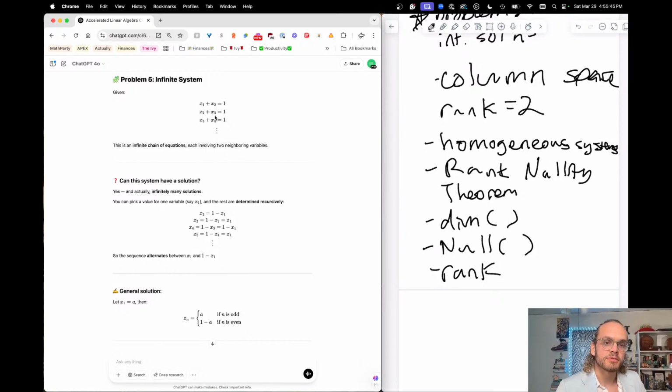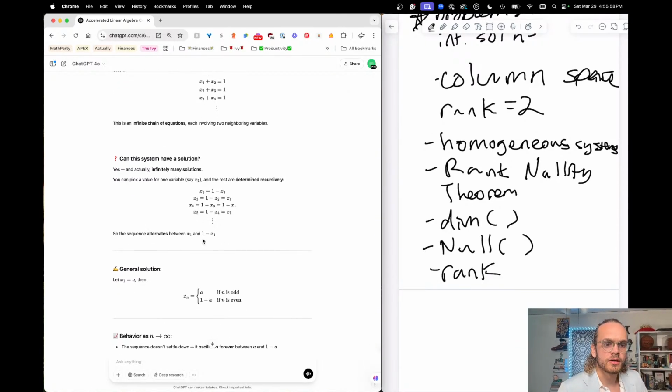Well, it makes sense. I know recursively means they're determined based on what a previous one is. So if I say x of 1 equals 1, then x of 2 equals 0, x of 3 equals 1, and they'll alternate between 0 and 1, or x of 1 and 1 minus x of 1 as a general formula. That's a clever way of solving it.